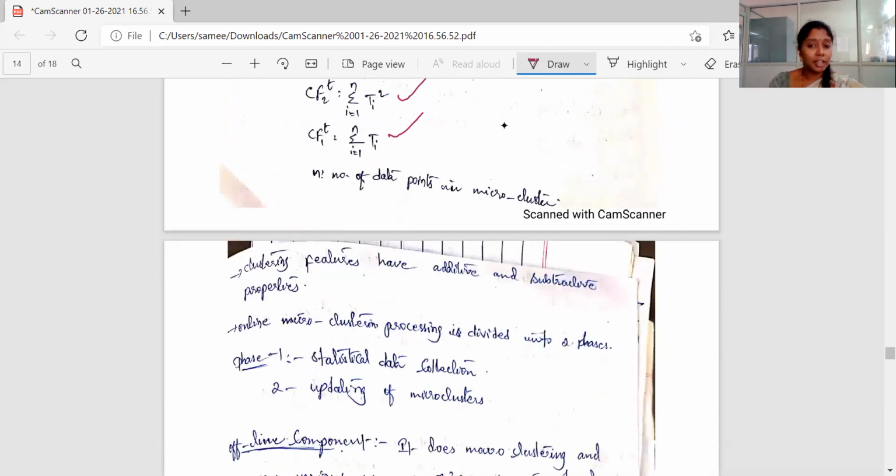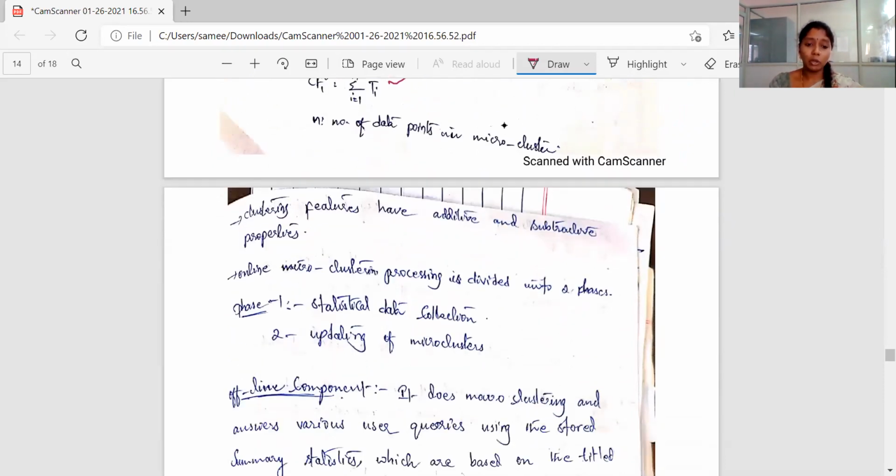So clustering features have additive and subtractive properties. This we already know, and here also we have the same property. Clustering features have additive and subtractive properties. Here also the same thing. So here the online micro clustering process is divided into two phases: statistical data collection and updating of micro clusters. And this is about the online component.